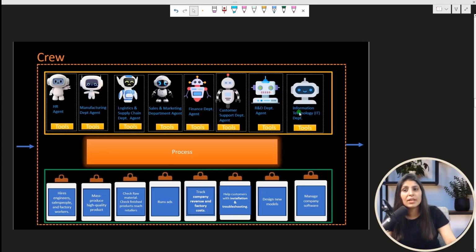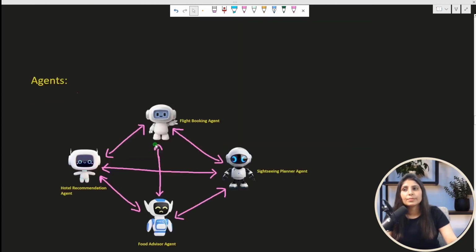We are having multiple agents. Each agent can use a list of tools. Then we have a list of tasks, and we have a process in the center. What this process does is assign tasks to agents, meaning which task can be done by which agent and in which order. So all this together we call a crew. Okay. So now let's understand what are agents first. Then we will understand tools, process, and tasks.